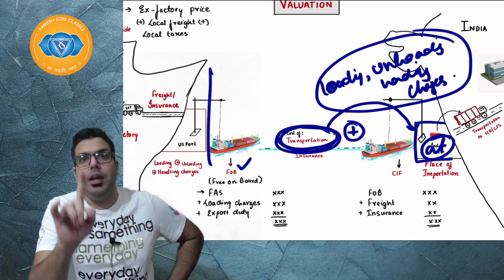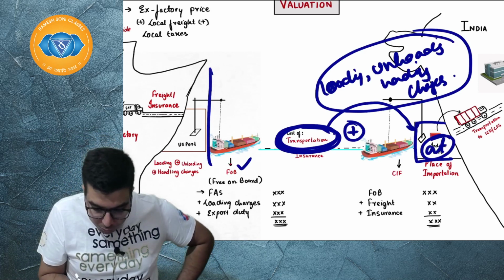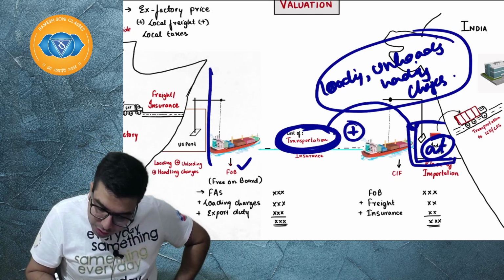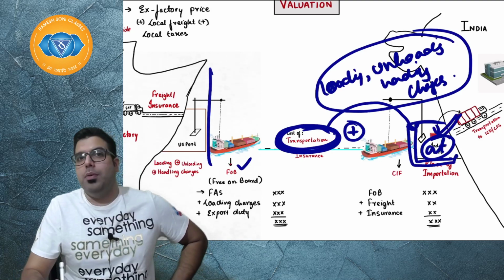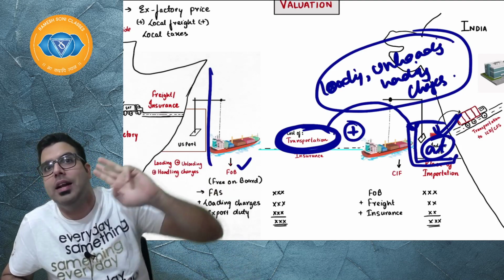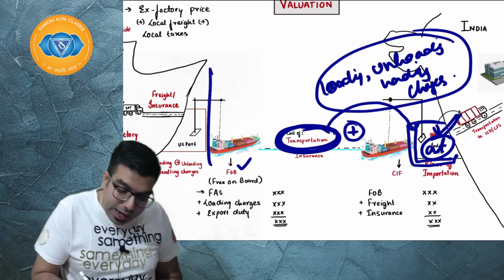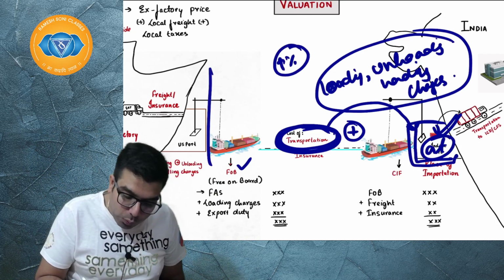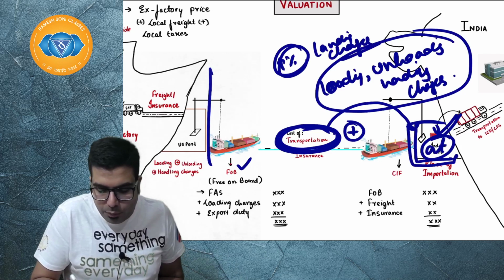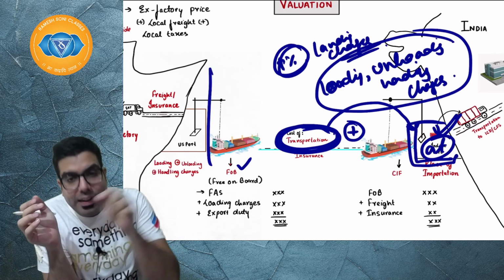In the FOB, 10(2)(a) used to say, please include cost of transportation and loading, unloading, handling charges at the place of importation. Basically, in the Indian port, whatever loading, unloading charges are there, that had to be included. And for that, we used to add 1% as landing charges, for loading, unloading at the place of importation.